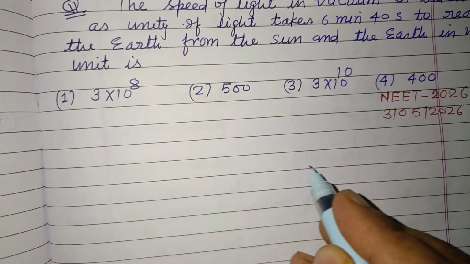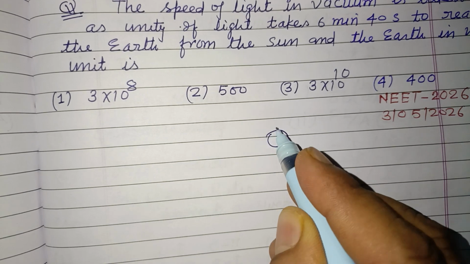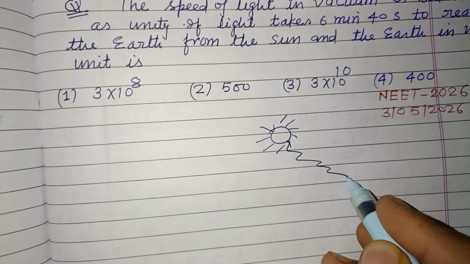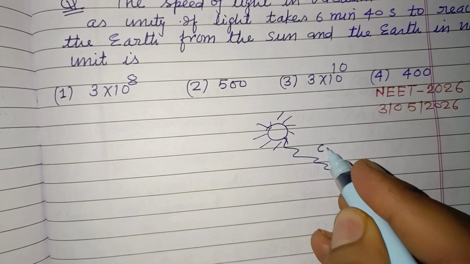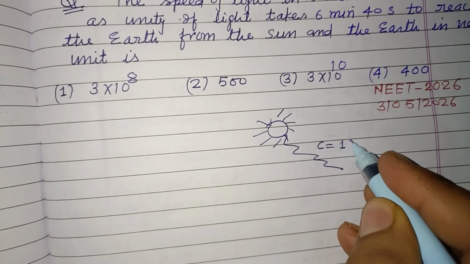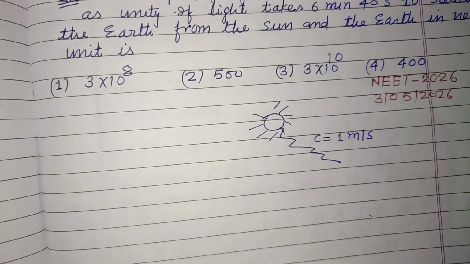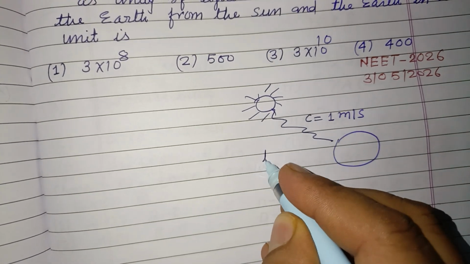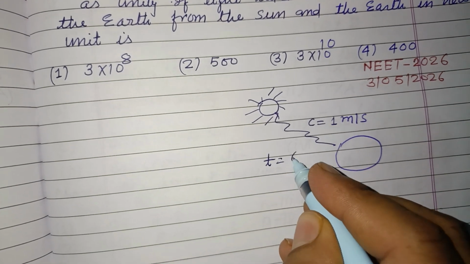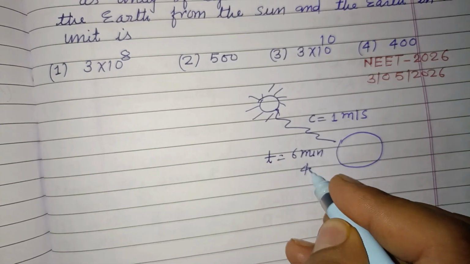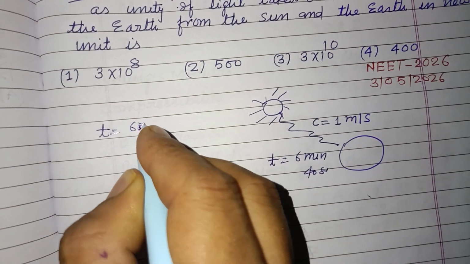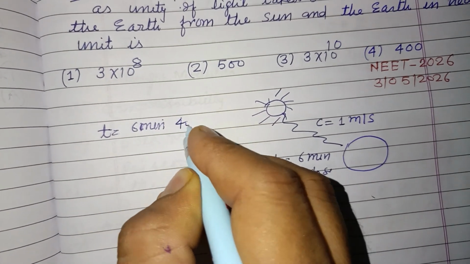Okay, so this is the Sun. Here sunlight is coming with the speed of unity. C is taken as 1 meter per second. And it reaches the Earth in time t equal to 6 minutes 40 seconds. Therefore, time equals 6 minutes 40 seconds.